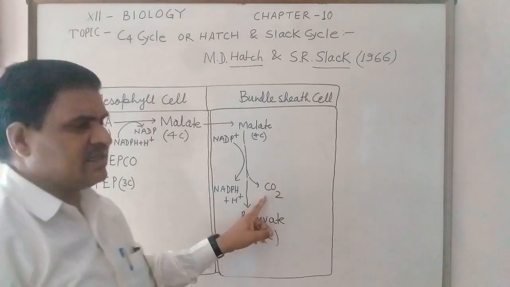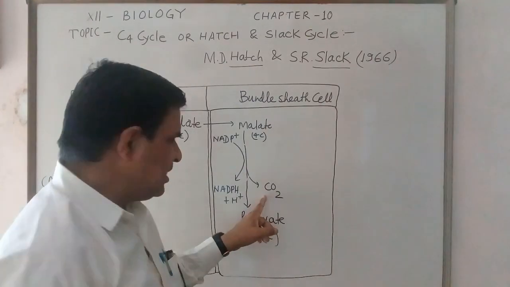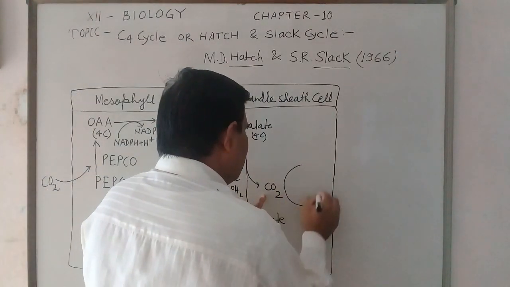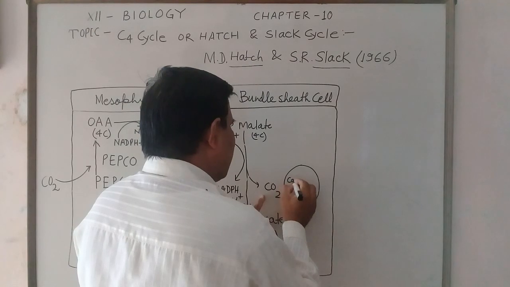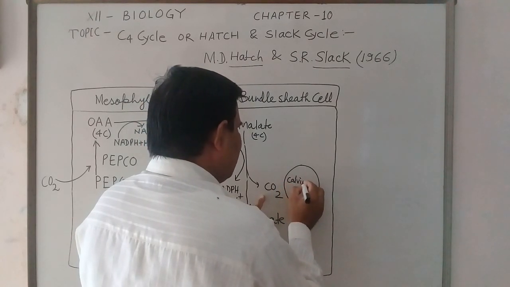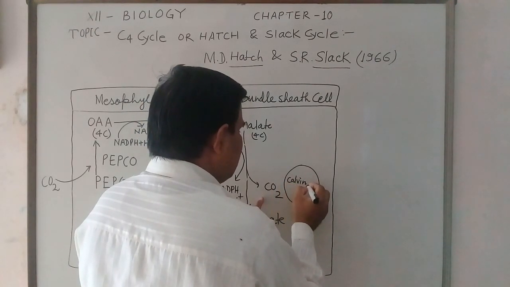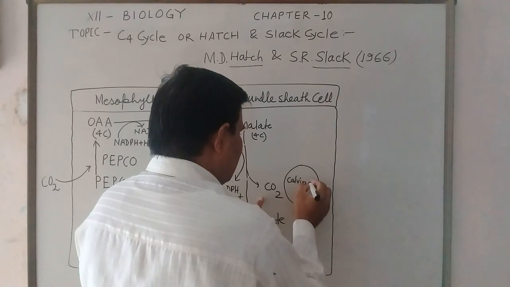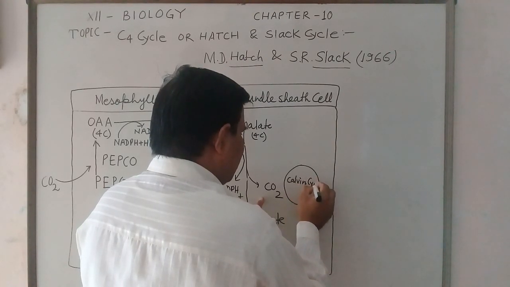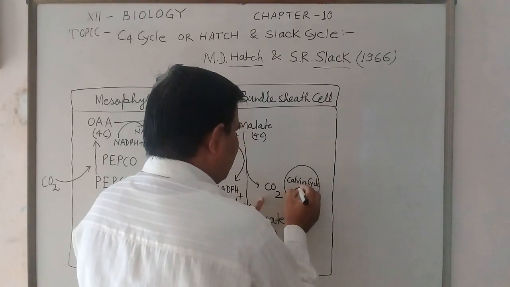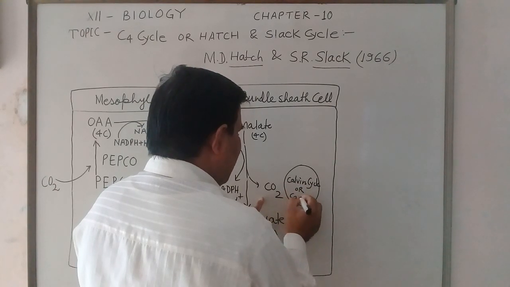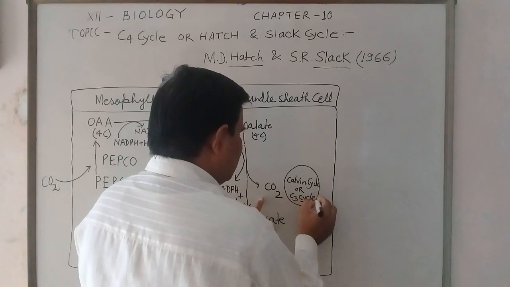This carbon dioxide is involved in the Calvin-Benson cycle, also called the C3 cycle.